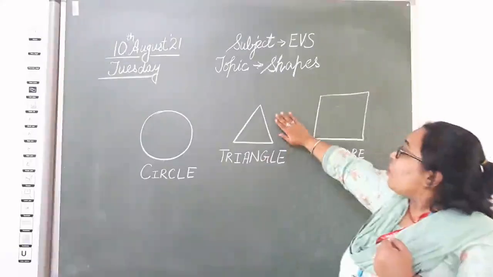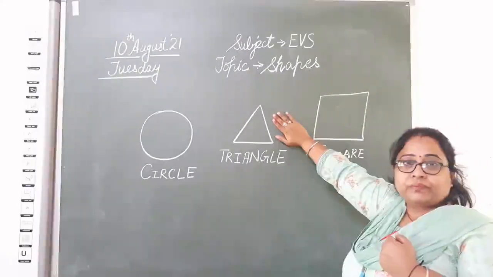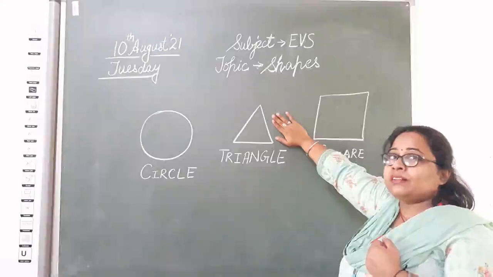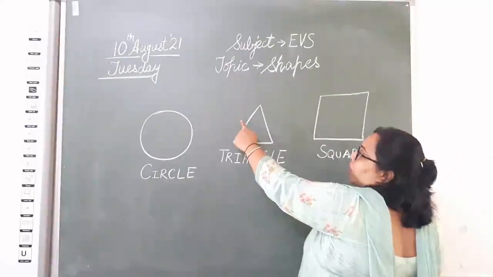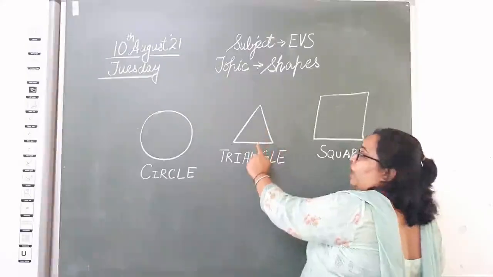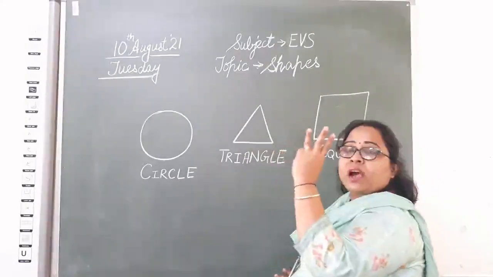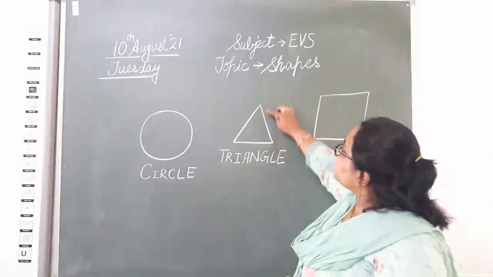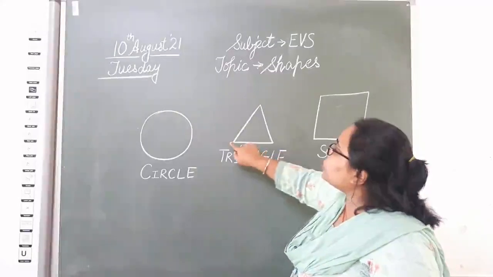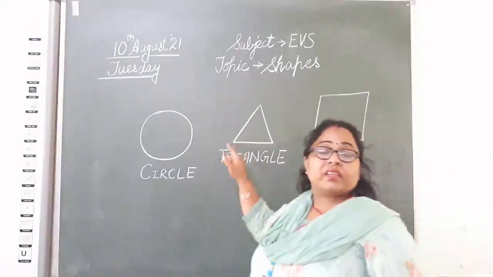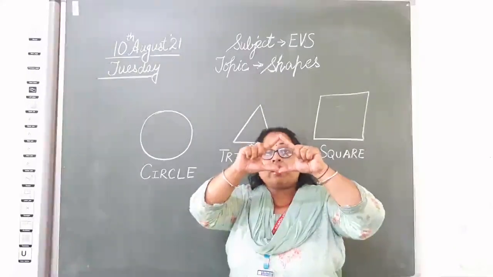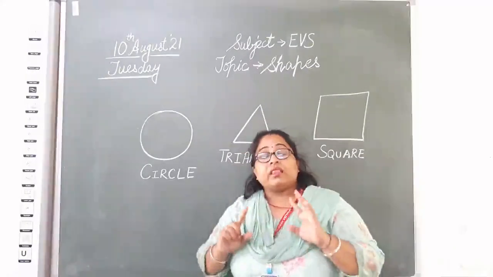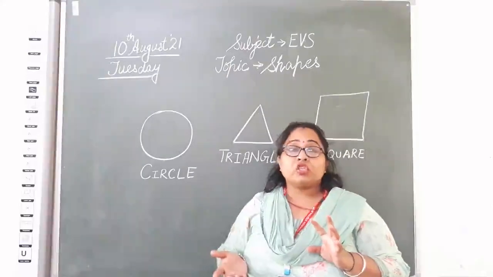Now, next, what shape is this? Triangle. Yes, a shape that is having 1, 2 and 3 sides. And the sides are joining with each other. There are 3 sides and those 3 sides are joined with each other like this. That is a triangle shape.